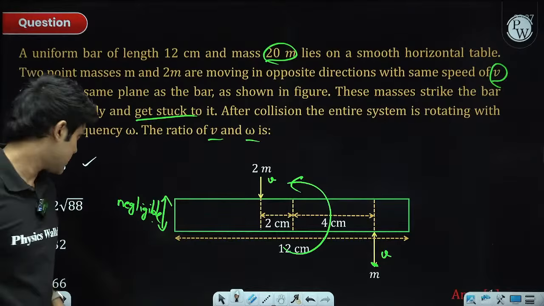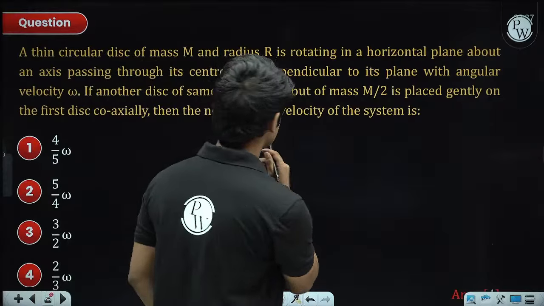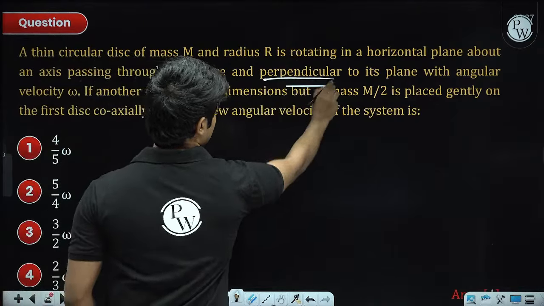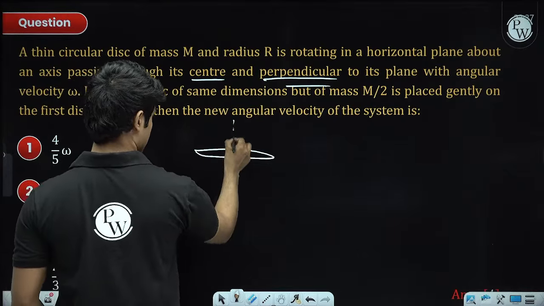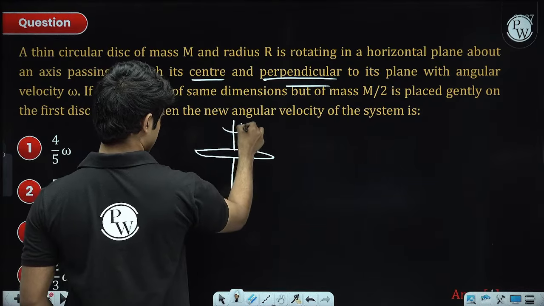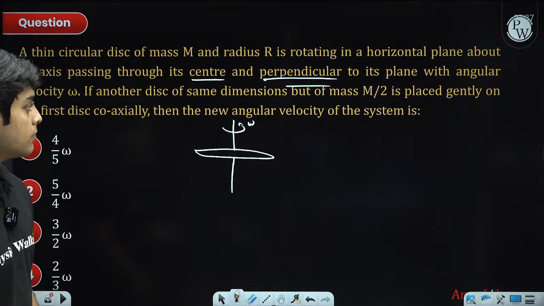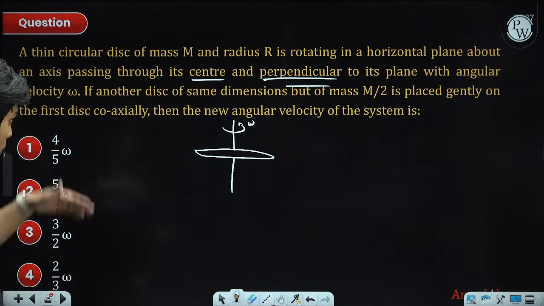All right, next problem. A thin circular disk of mass m and radius r is rotating in a horizontal plane about an axis passing through its center and perpendicular to its plane. So this is the disk, this is the axis, and now another disk of the same dimensions and mass m by 2 is placed on the first disk coaxially.